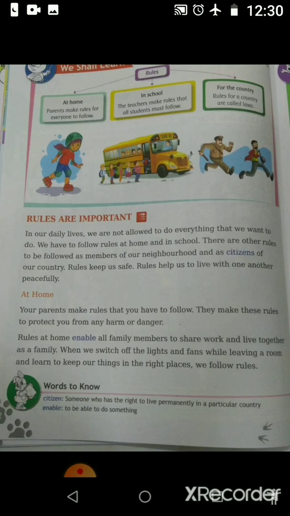As I gave you the example, parents do not allow the children to go near the gas or touch the electric circuit or touch any tools. And why do they make this rule? In order to protect them from any danger, from any harm. Suppose the children touched the knife, they might get hurt, they might cut their hand. There are chances that they will mishandle it and hurt themselves.